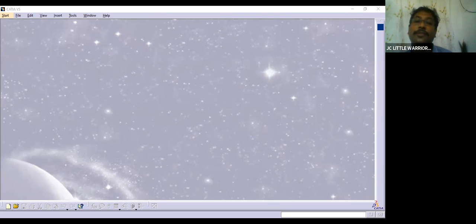CATIA stands for computer-aided three-dimensional interactive application. Three-dimensional because we are going to create 3D models. In old softwares, if you observe, you cannot modify the drawing or the 3D model easily. It was very difficult to modify. But in Catia V5, you can modify everything very easily. So we can say it is user friendly.